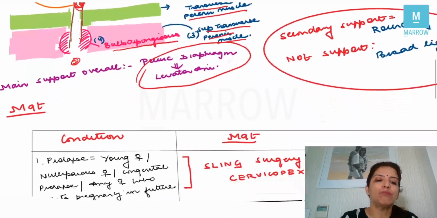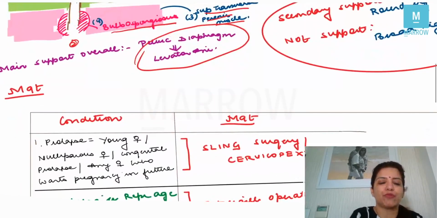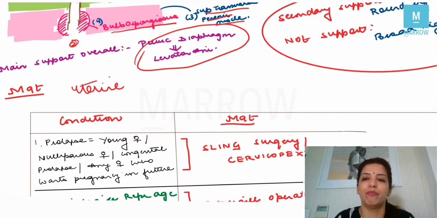Now, how do you manage prolapse? In prolapse, you can have uterine prolapse and you can have vaginal prolapse. So first, you have to understand how to manage uterine prolapse. Quickly, you have to make a table where on one side you write the condition and on the other side you write how to manage it. Management of uterine prolapse always depends on the age of the patient and on the parity of the patient. That means whether the patient wants future childbirth or not, right?